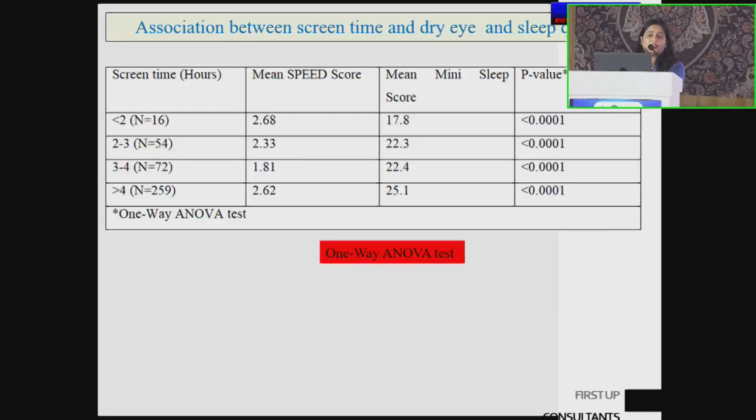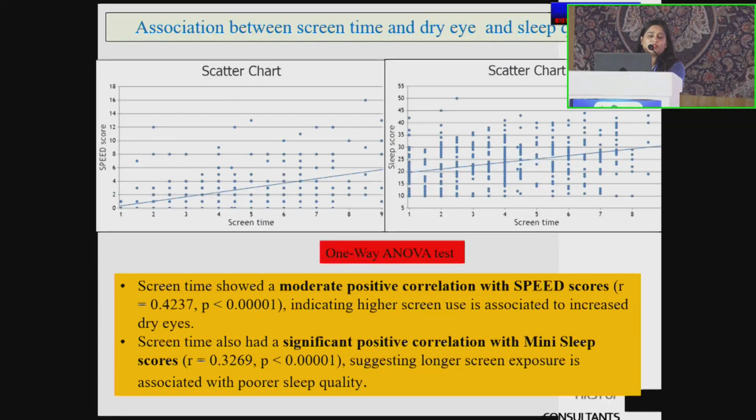Then the final association was done. A one-way ANOVA test was done, which showed that screen time had a moderate positive correlation with the SPEED score, indicating that higher screen usage is associated with increased dry eyes. Screen time also had a significant positive correlation with the Mini Sleep score, suggesting that longer screen exposure is associated with poor sleep quality.